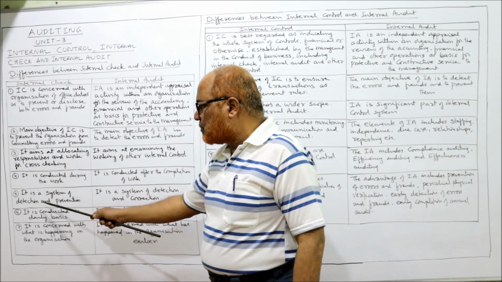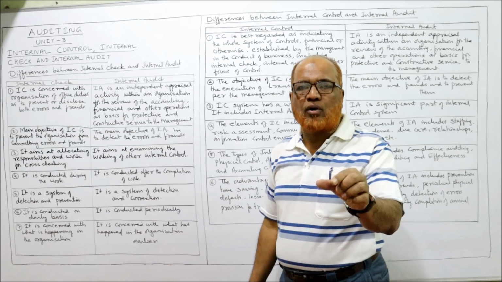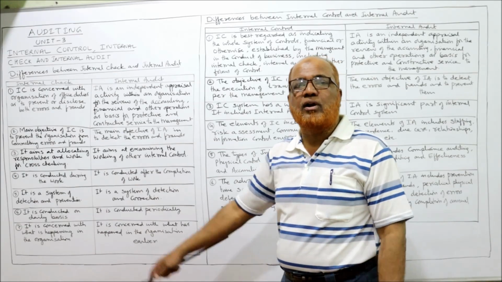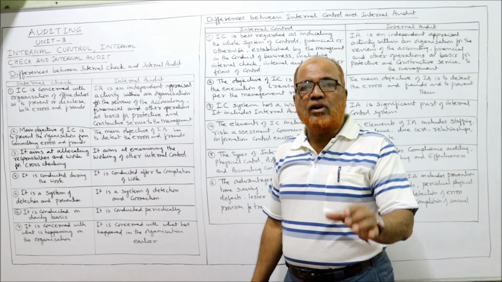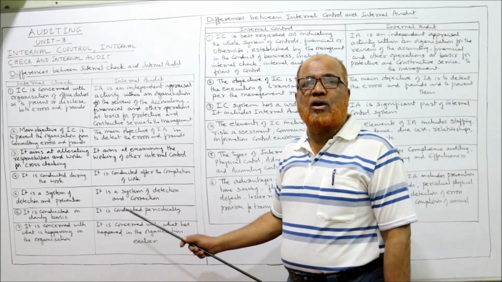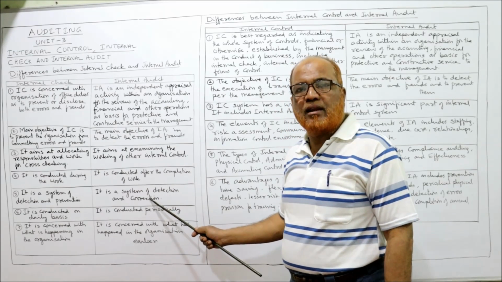Similarly, it is a system of detection and prevention. Detection of error and fraud and prevention of error and fraud is the purpose of internal check. But internal audit is intended for detection and correction of errors and fraud.